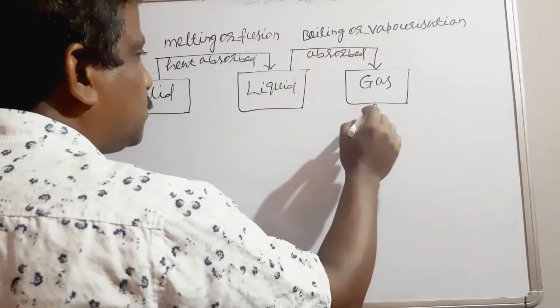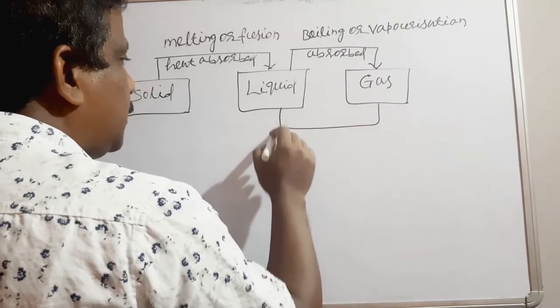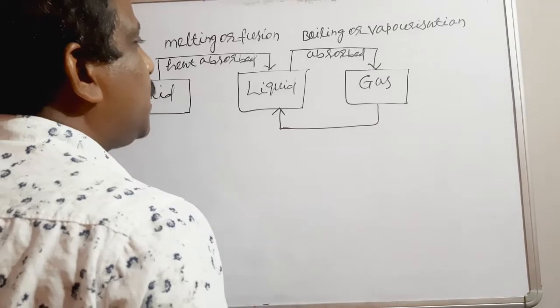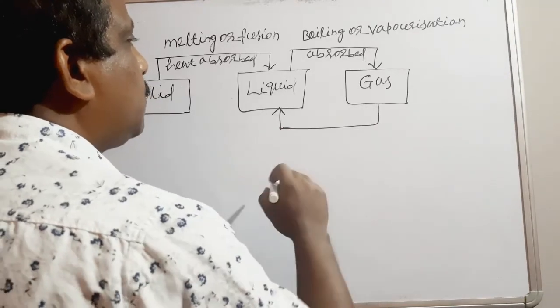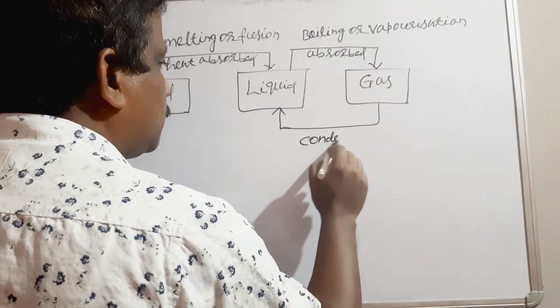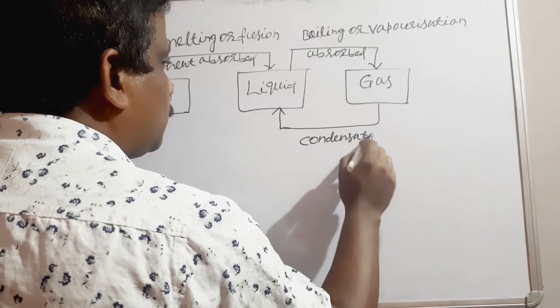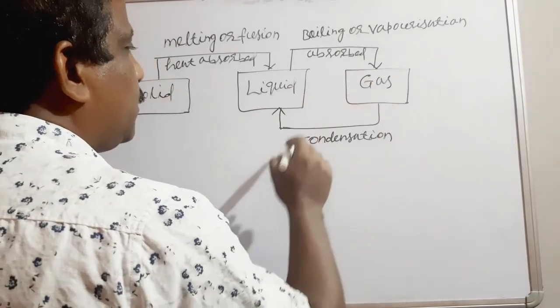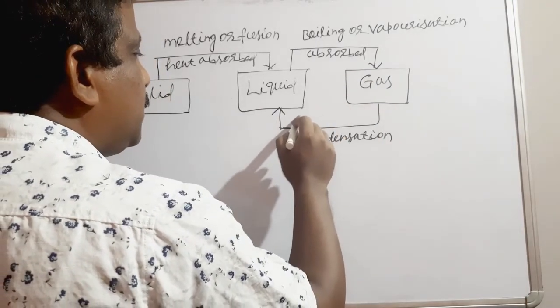Now from gas to liquid, when it changes, I am giving an arrow mark, gas to liquid, the change of state is called what? Condensation. Condensation, from gas to liquid, but here heat is released.